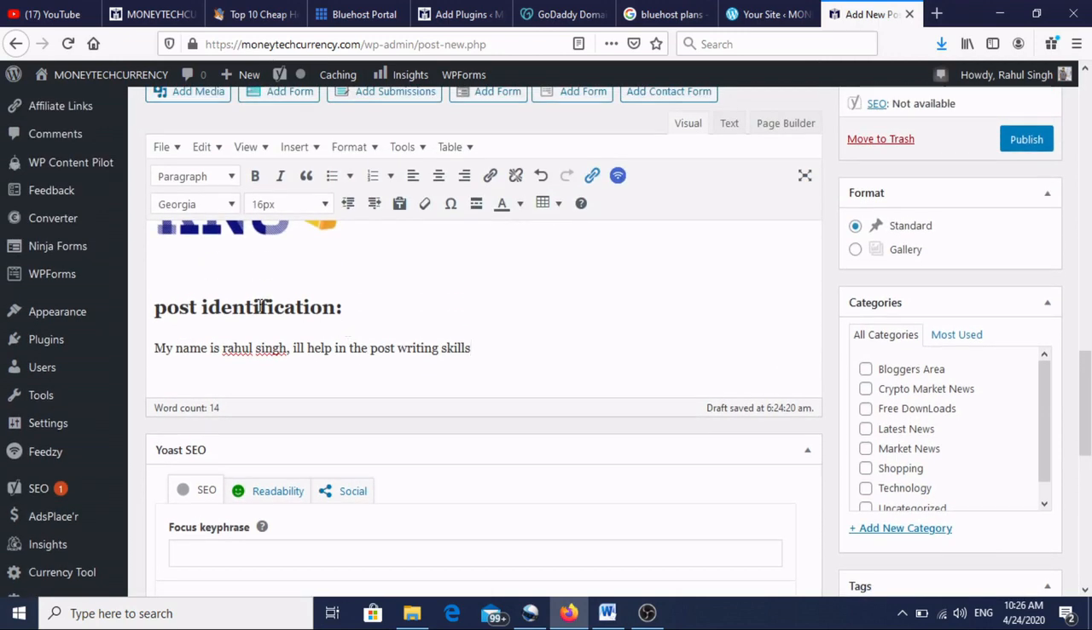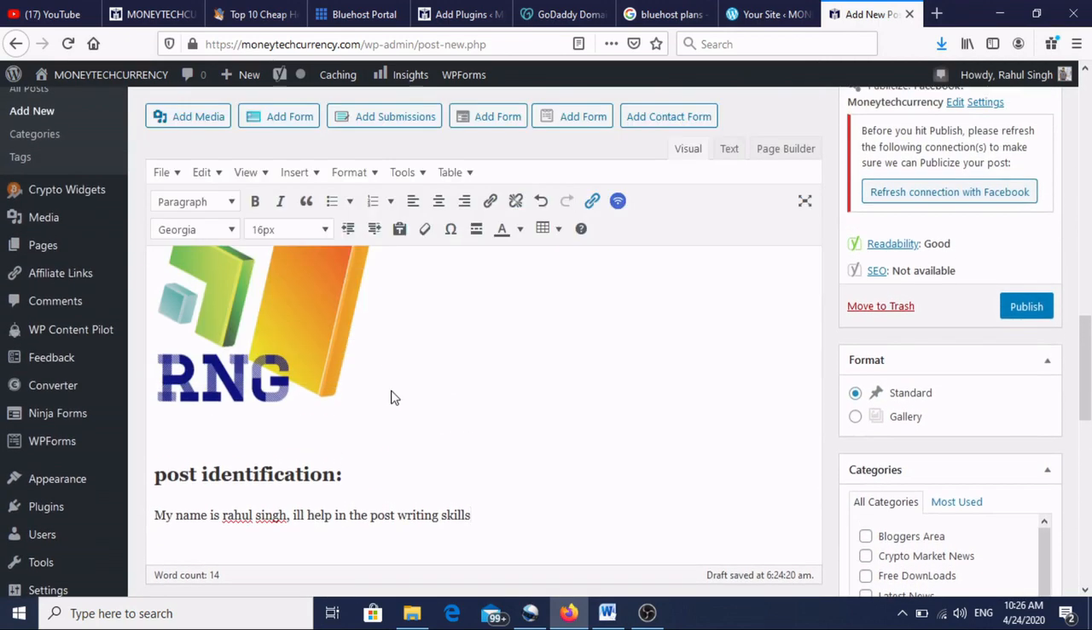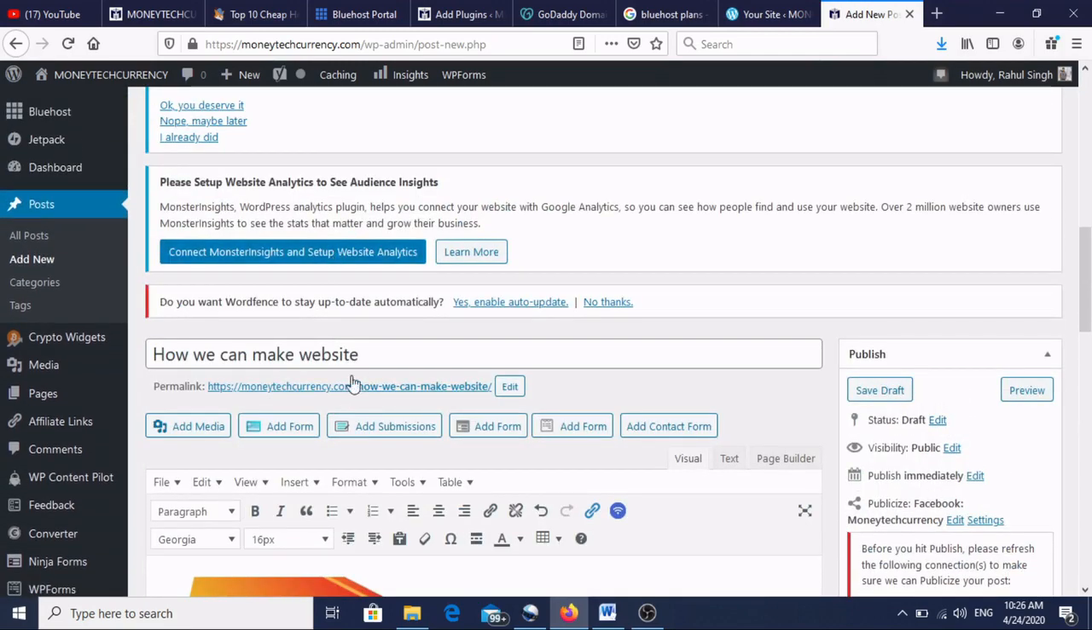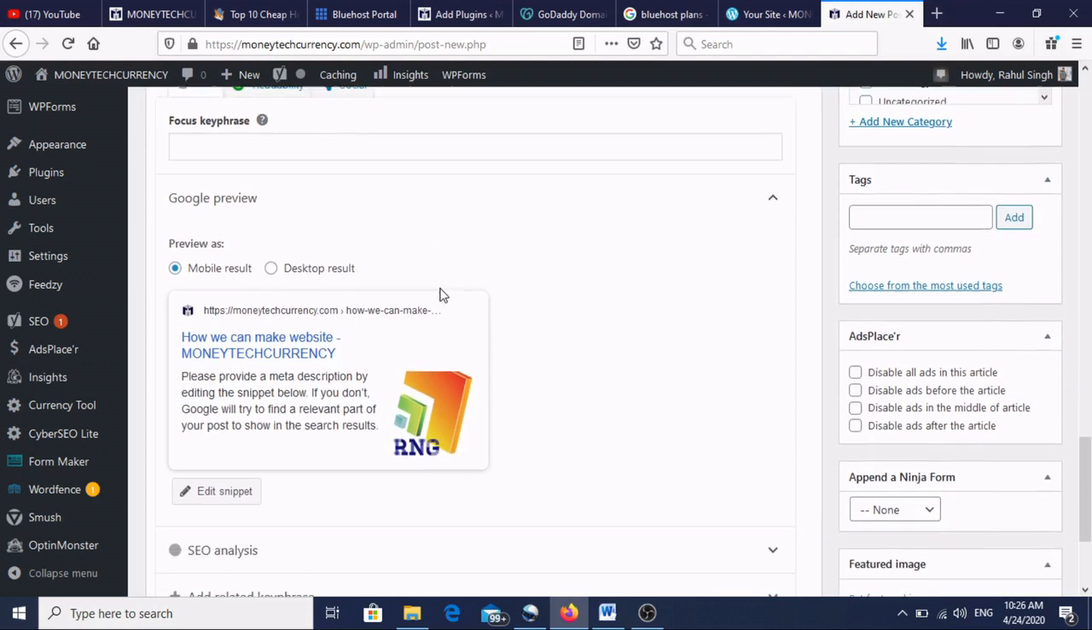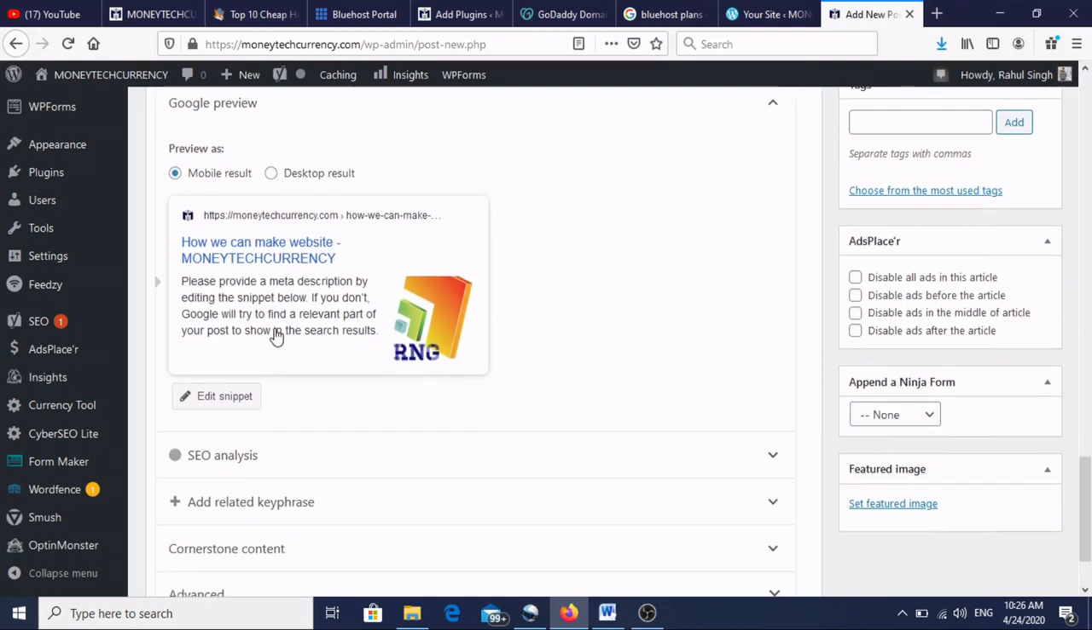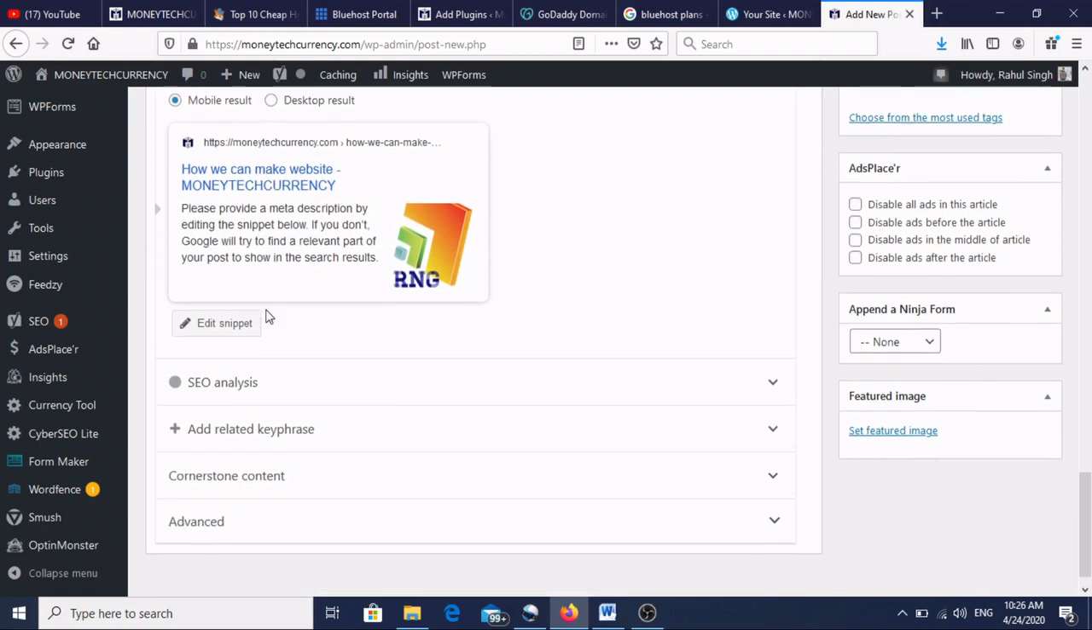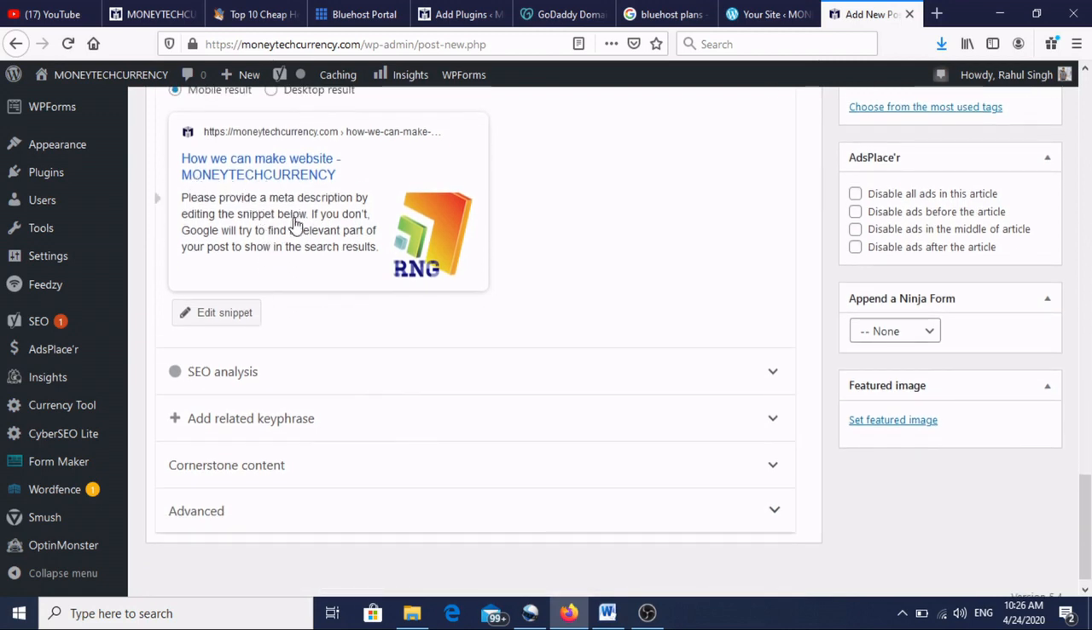A post requires three or four things. First thing is the title, second thing is your content, what you are writing over here. You can change any font, give any link here, change the paragraph font and pattern. The last thing, see, is the meta description, which is how your website will appear on the Google page. How we can make the website, this I have written over there. It says please provide a meta description, because I have not given any description.